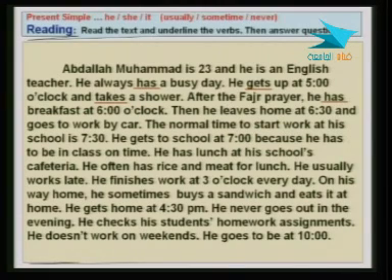All right, and the next sentence, after the Fajr prayer, he has, and it is underlined now, he has breakfast at 6 o'clock, then, and by the way, we of course have discussed the use of these transition words, right? We use then and next and after that to talk about, of course, things that happen regularly.